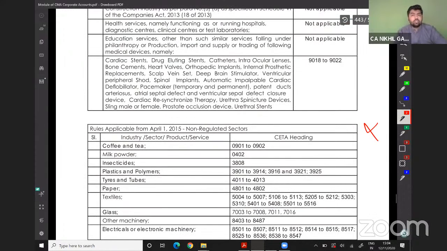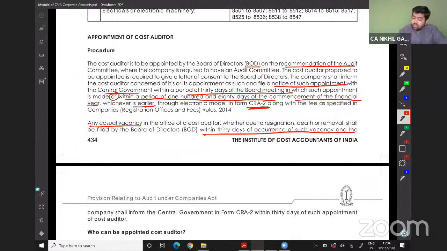Appointment of a cost auditor. The cost auditor is appointed by the board of directors on the recommendation of the audit committee.